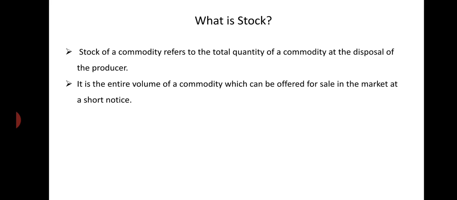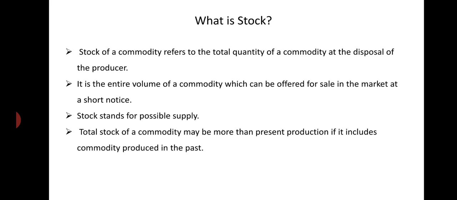That is, the entire volume of the commodity which a seller or a producer possesses is known as stock. Stock stands for possible supply. How much can he supply? Up to what amount of the commodity can he supply in the market? That is known as stock.